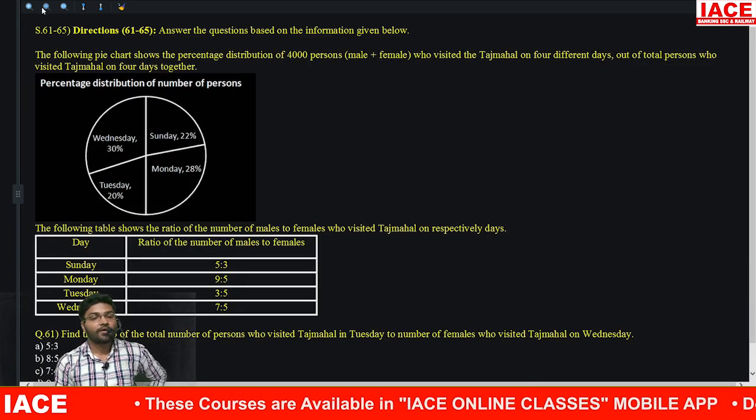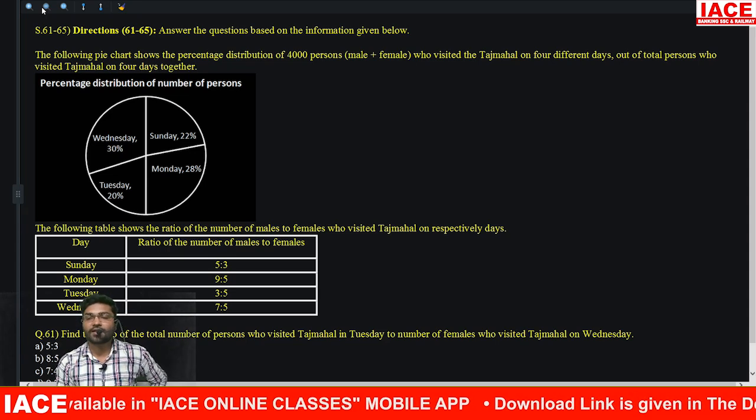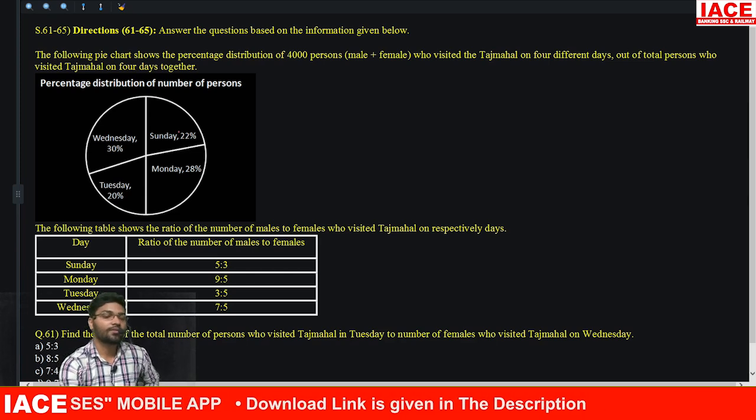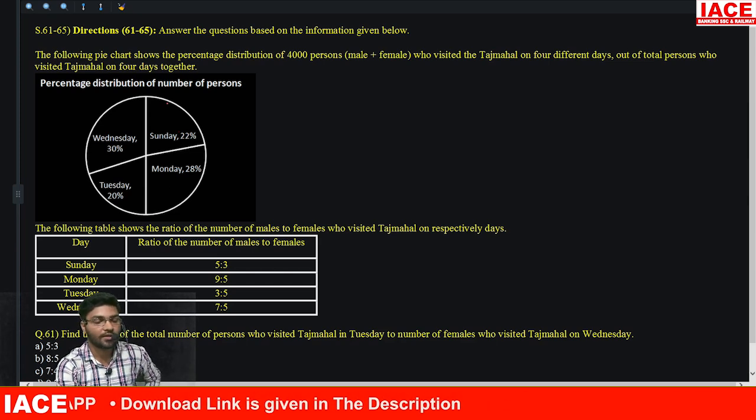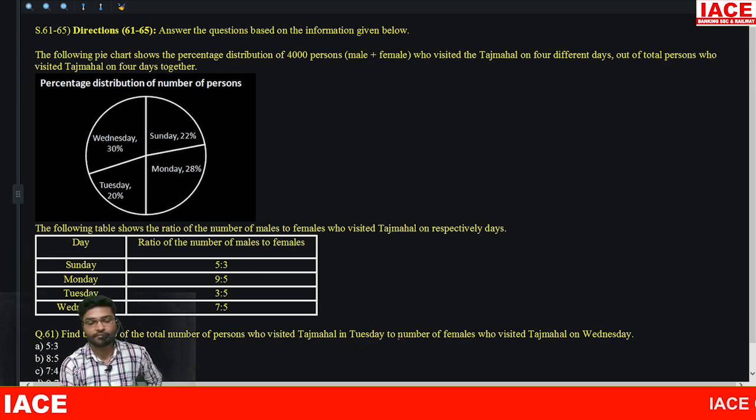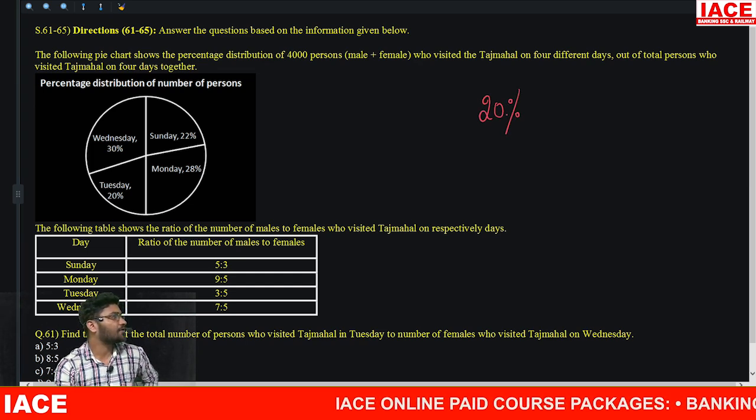So the following pie chart shows 4,000 persons, male, female, visiting Taj Mahal on different days. Pie chart is showing how many persons are visiting in 4 different days. Data table is showing ratio. First question is, find the ratio of total number of persons who visited Taj Mahal on Tuesday. ఎంతమంది విజిట్ చేశారు? 20%.